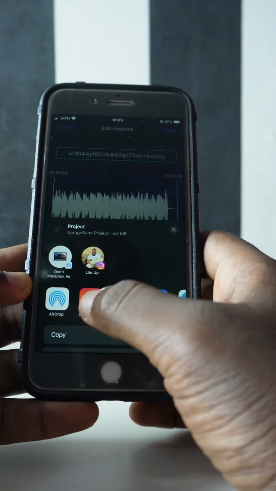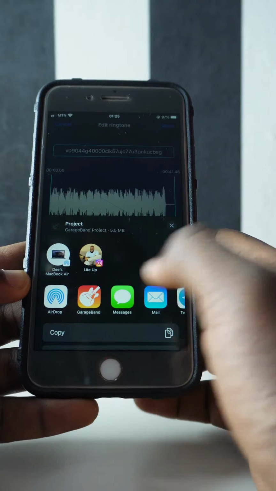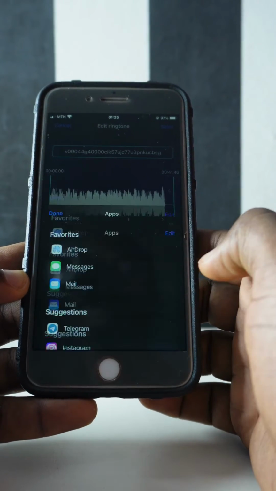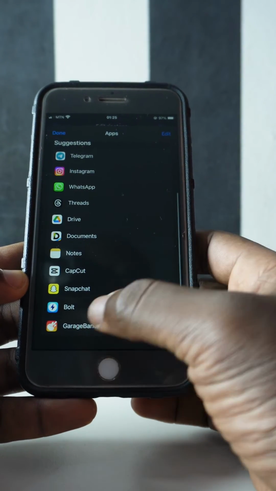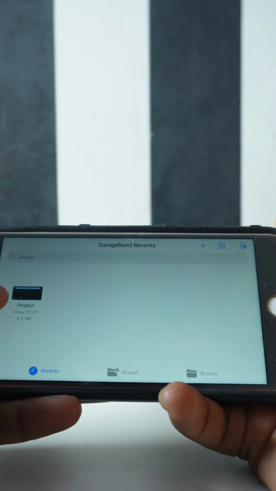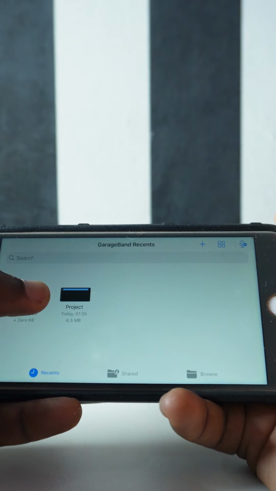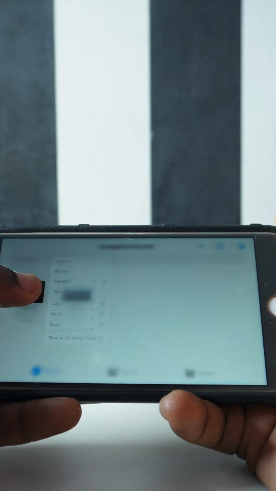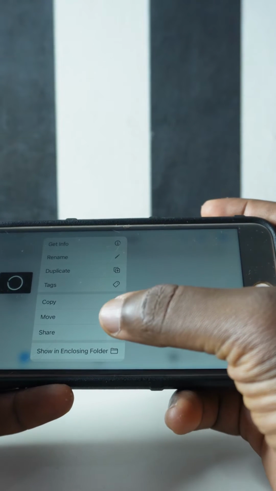And what you need to do next when you tap on set as ringtone right here is you make sure you locate this GarageBand right here and then you share it to it. So in case you don't find GarageBand, you tap on this section right here and then you scroll down, you're probably finding it in your apps and then you tap on it and then you are going to see your project right here. So what you are going to do next is you're going to press and hold on it and then you tap on share.